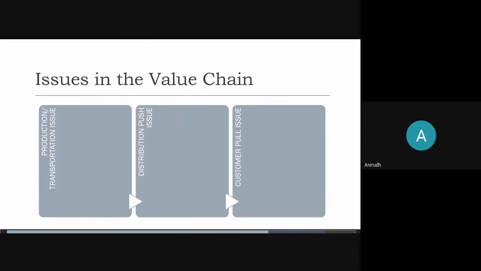Okay, again, Devansh, the question that you've asked would come probably in the customer pull issue, right? So we're only taking questions from the production or transportation issue right now. Extra cost, capital expenditure, operating cost. Again, in the profit structure, we drilled down on this, right? We looked at it, there's no change in cost. So you don't need to ask cost-based questions here.